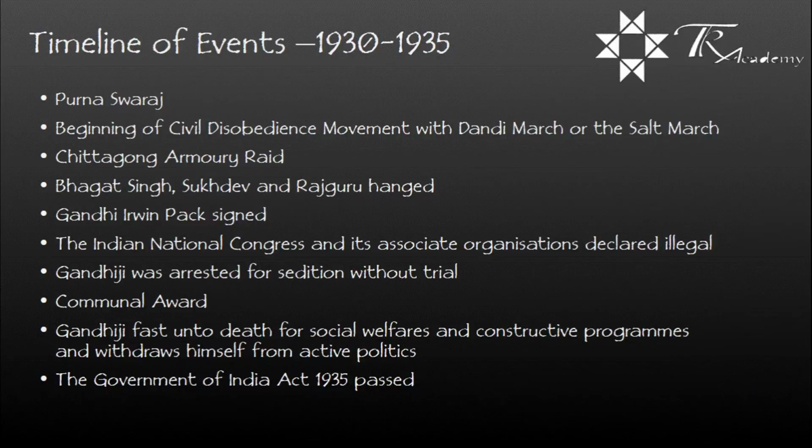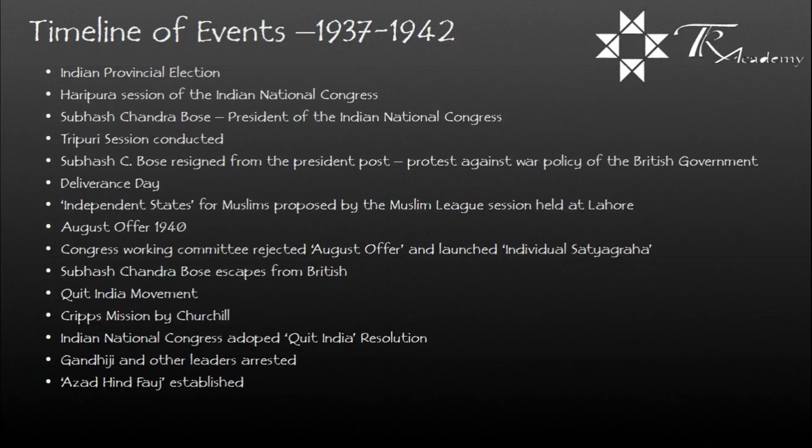The Indian National Congress and its associate organizations were declared illegal. Gandhiji was arrested for sedition without trial. Communal Award was given. Gandhiji fasted unto death for social welfare and constructive programs and withdrew himself from active politics. The Government of India Act 1935 was passed.